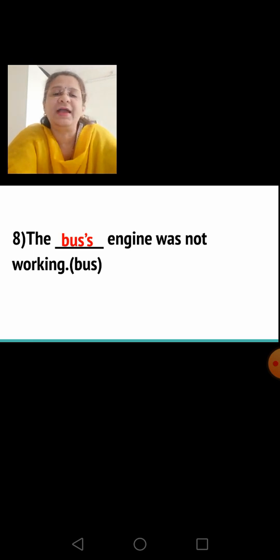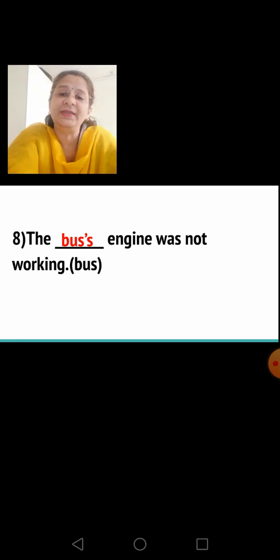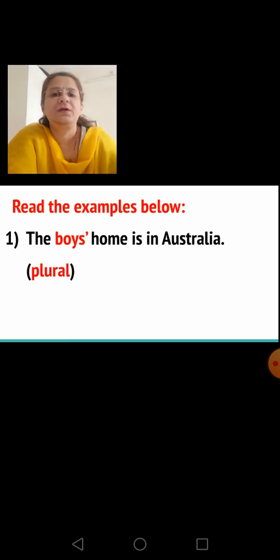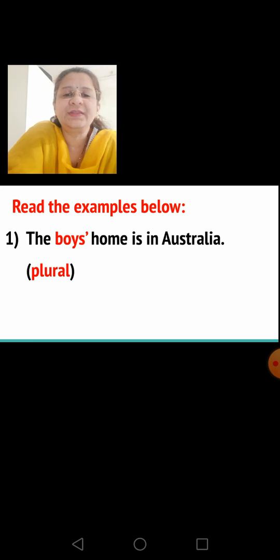Now children, we add apostrophe S to singular common nouns ending in S unless the next word begins with S. So here the next word does not begin with S, so we have written apostrophe S. Okay, now next we read the examples given below children.